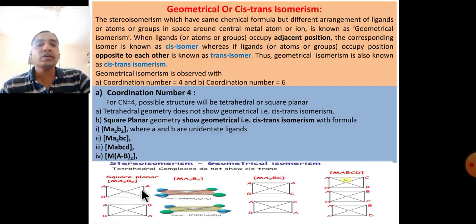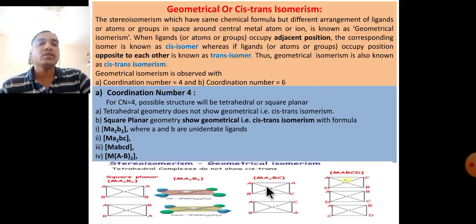AABB: the A's are adjacent to each other at the central metal atom, and the B's are adjacent. That is why these are the cis isomer. These on the opposite sides of the central metal atom are the trans isomer.